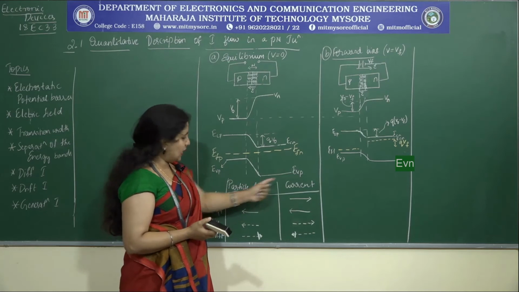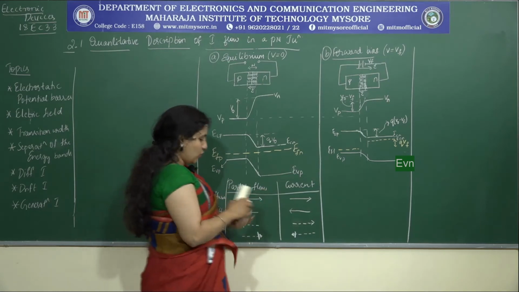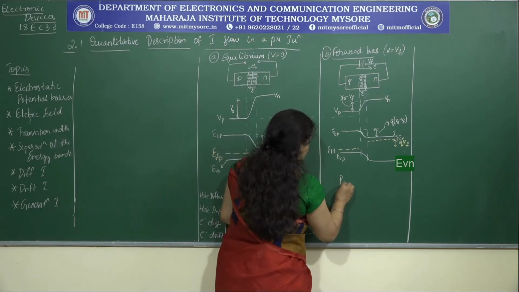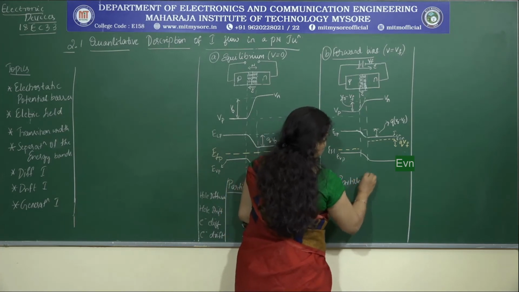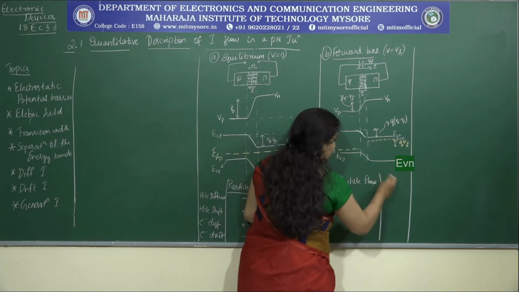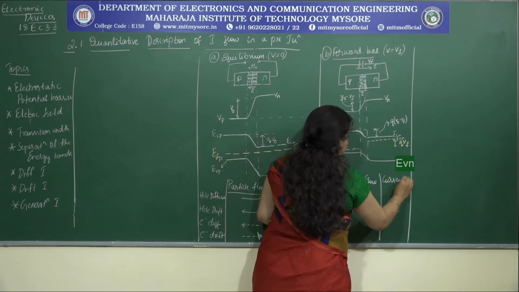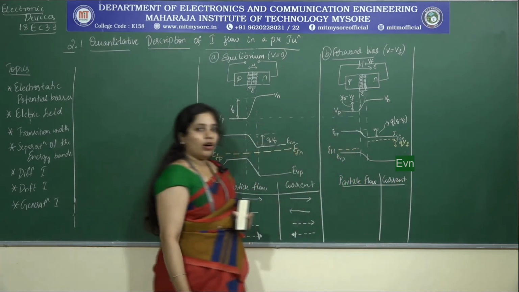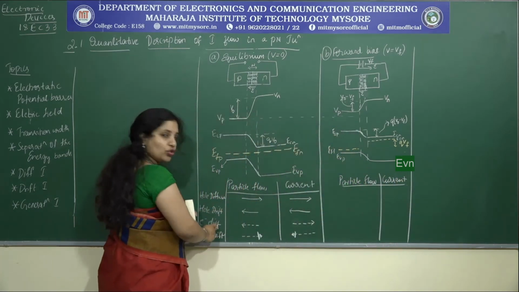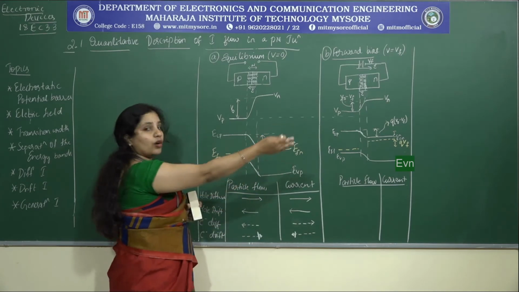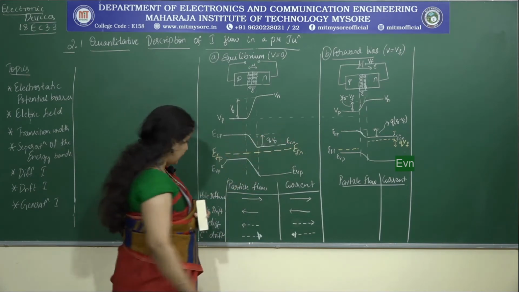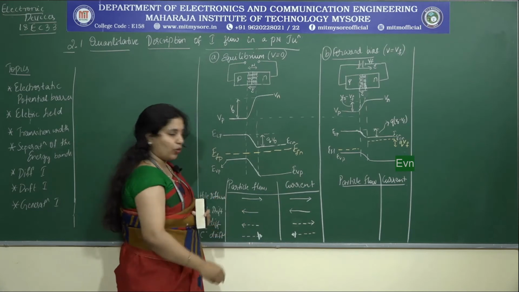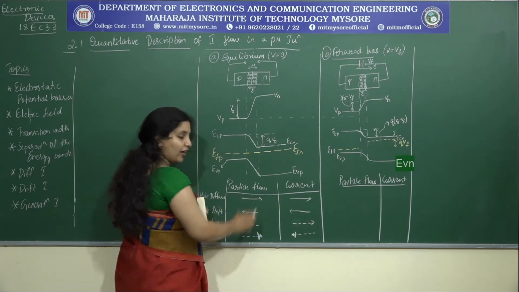Now let me represent that in the tabulation. What are the factors that I have to consider? Particle flow and currents. Now let me represent the diffusion factors. Drift I'll consider once I'm done with the third case as well. So whole diffusion, if I want to represent, can I show the same arrow direction?